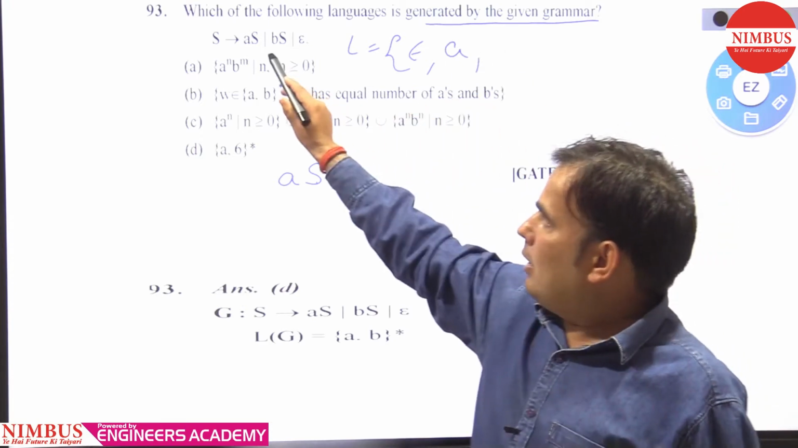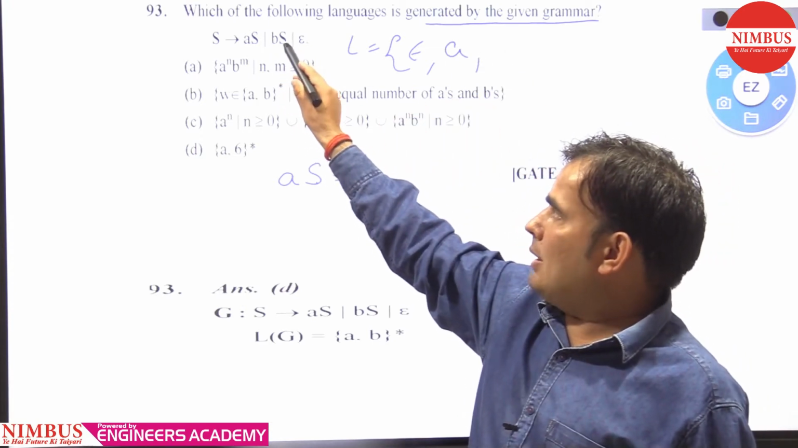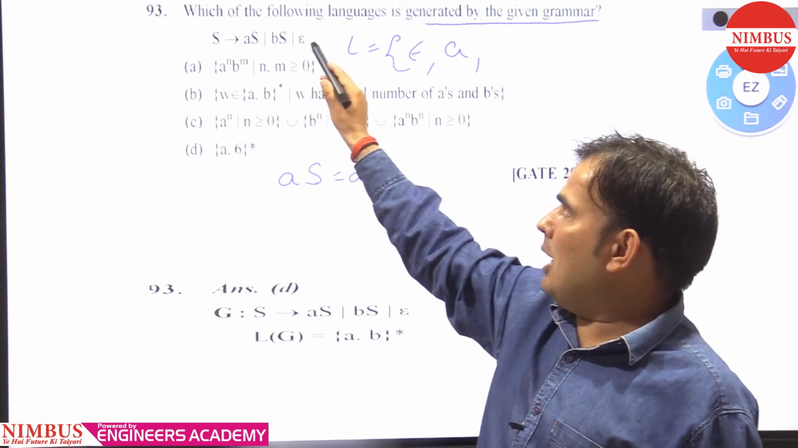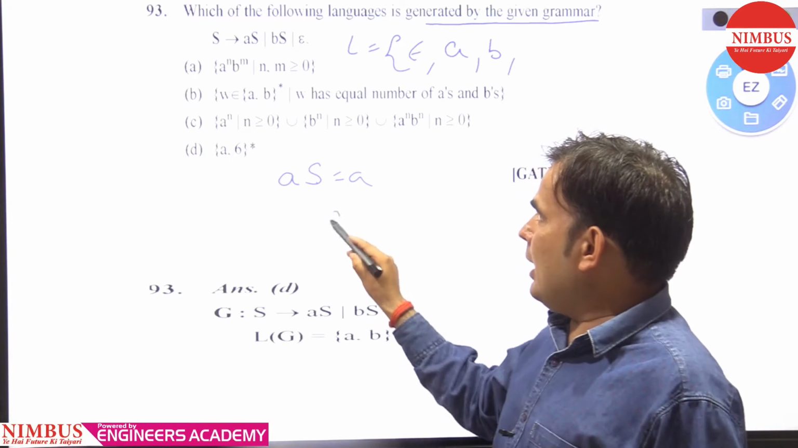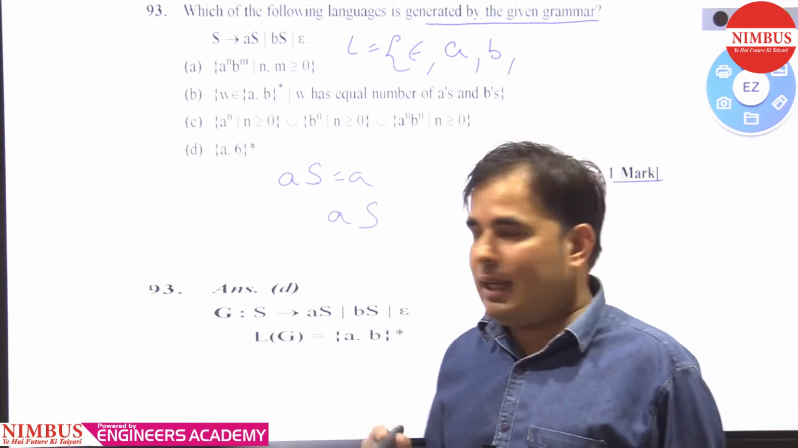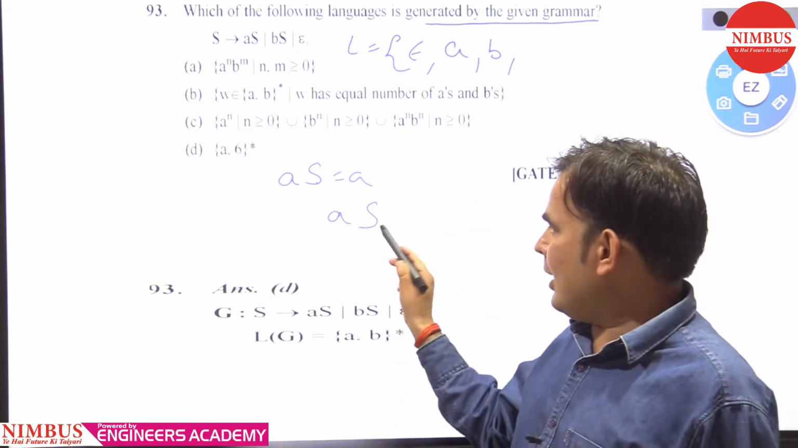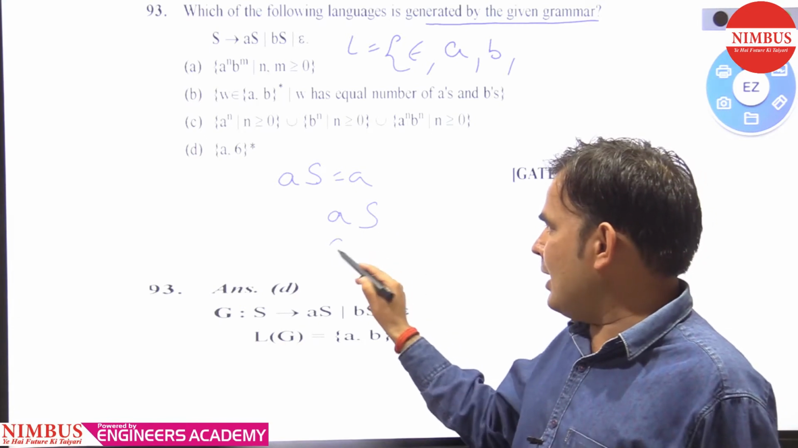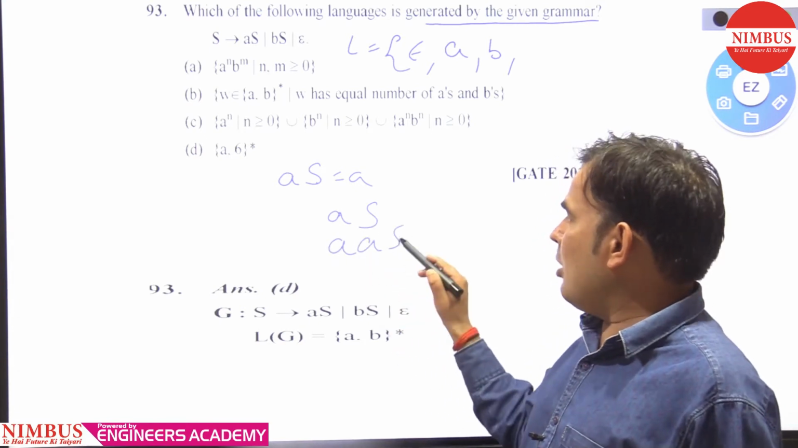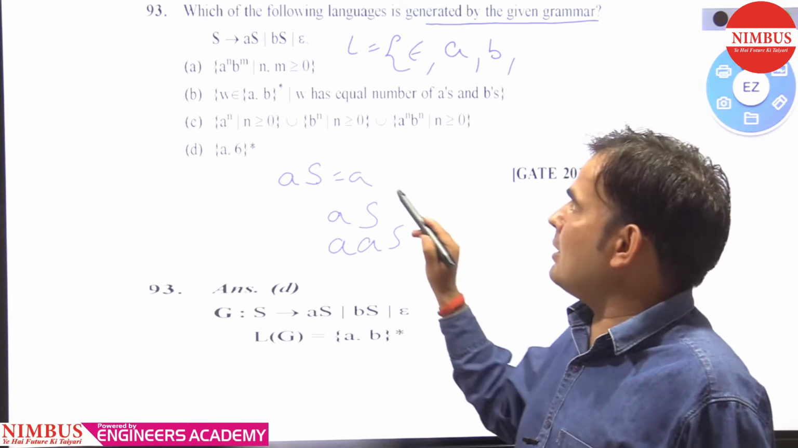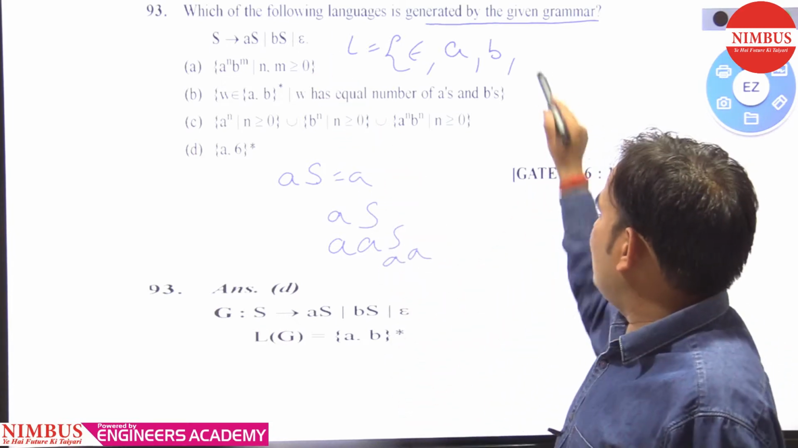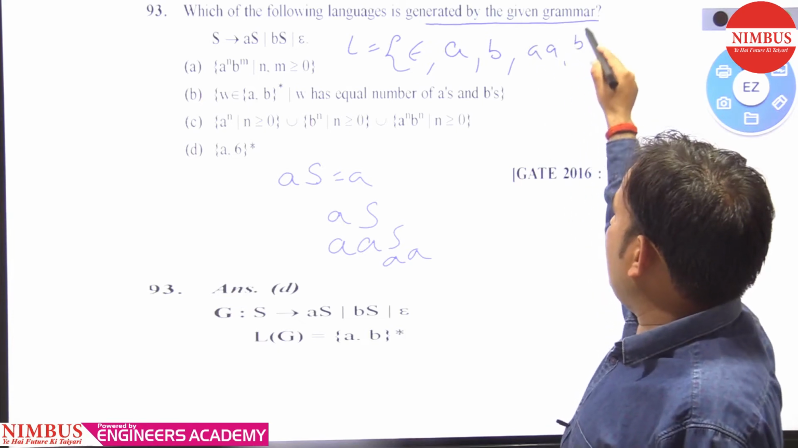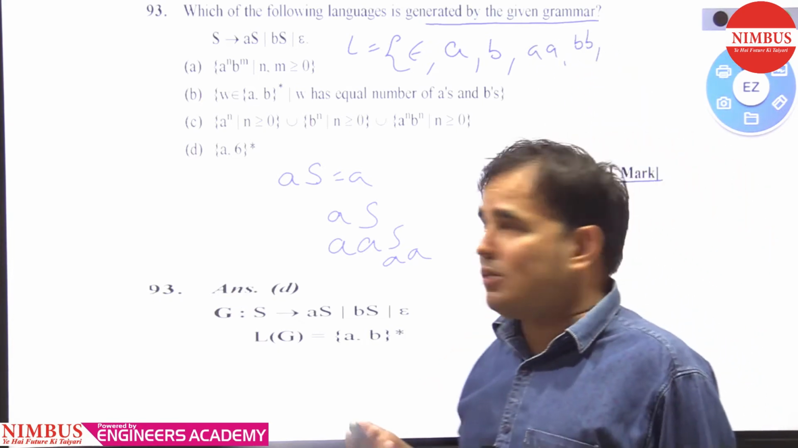Similarly, when you take BS and replace S with epsilon, then B is also there. When you get AS and you also take AS in the place of S, and you replace this S with epsilon, then what do you get? AA. So AA is also there. Similarly, BB is also there.